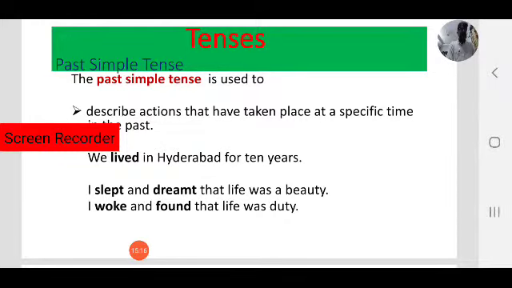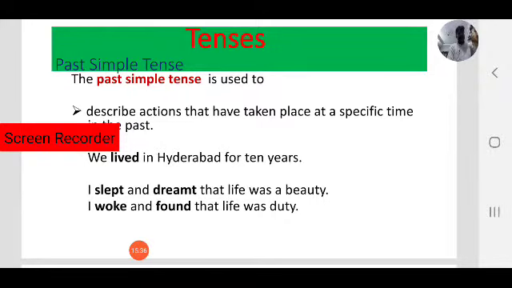Coming to past simple, it is most important because every day when we meet friends, relatives, or anyone else, generally we talk about past activities, what happened yesterday, what happened last week, like that.